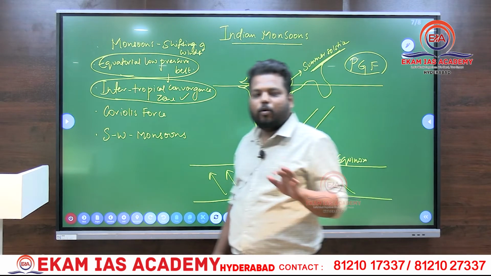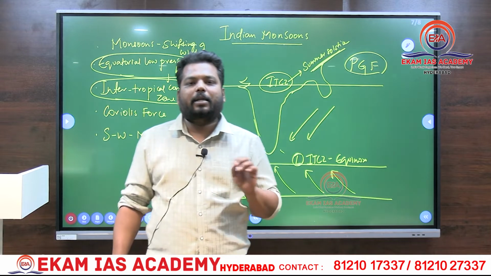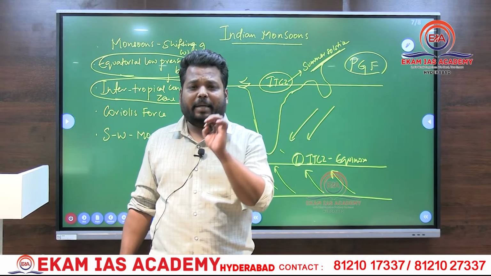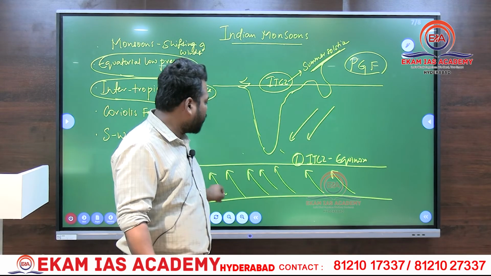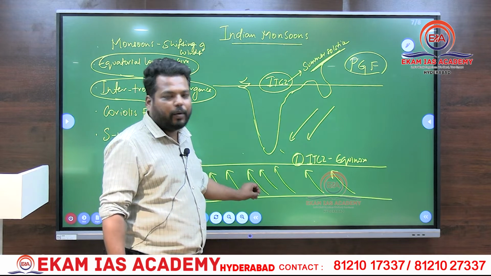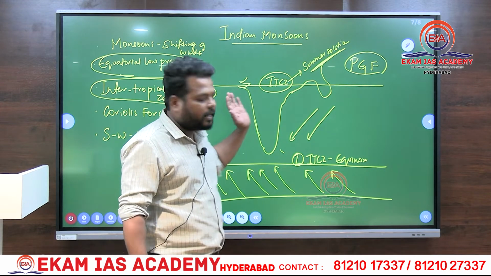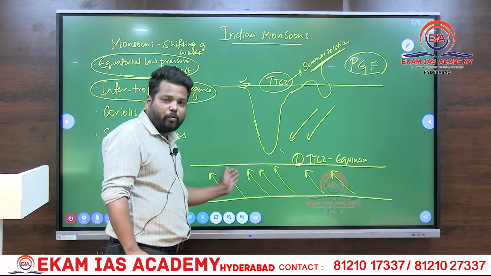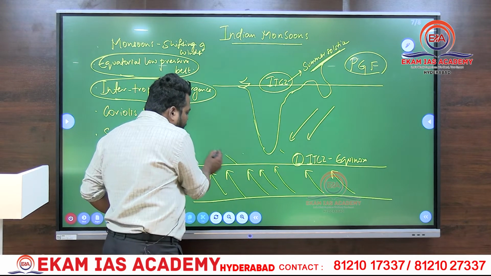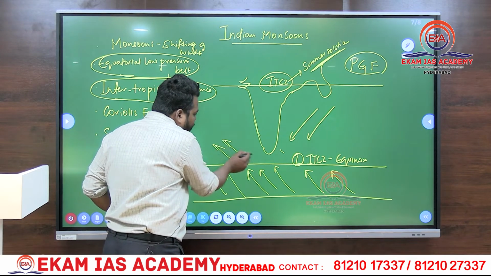As everyone knows, winds have to move from high pressure to low pressure under the pressure gradient force. The southeastern trade winds tend to move towards low pressure conditions, and in order to do so, they cross the equator.